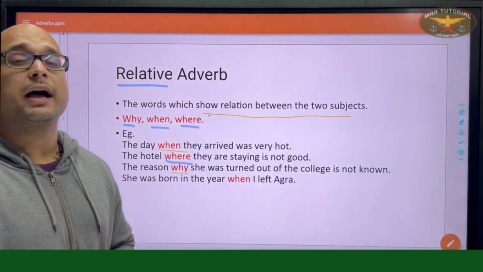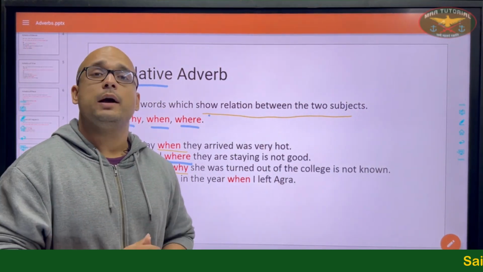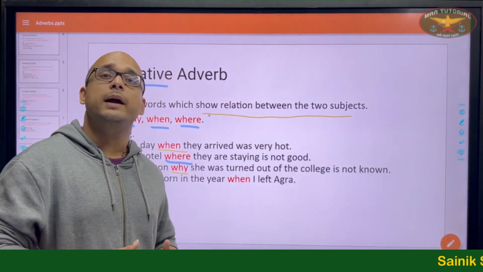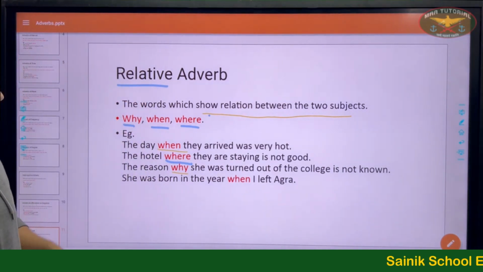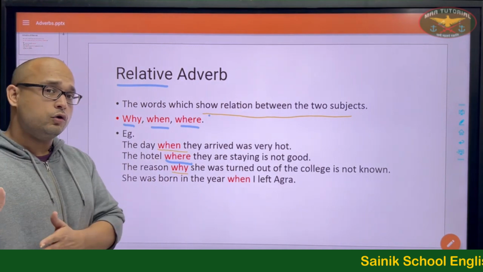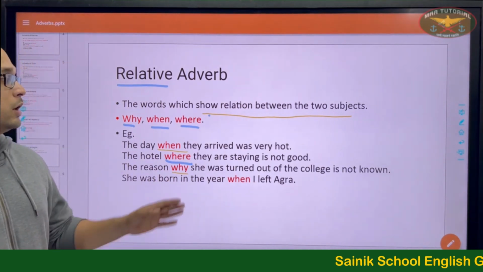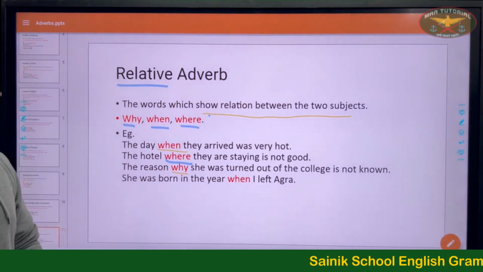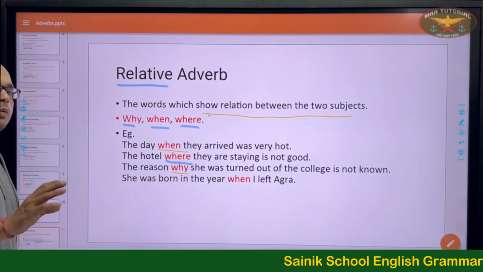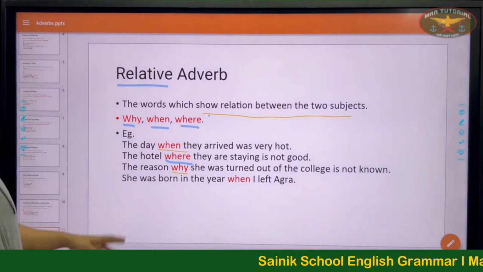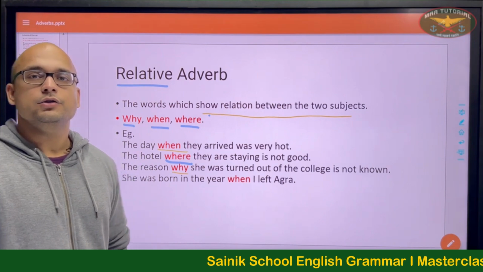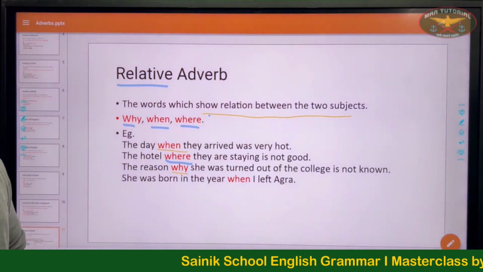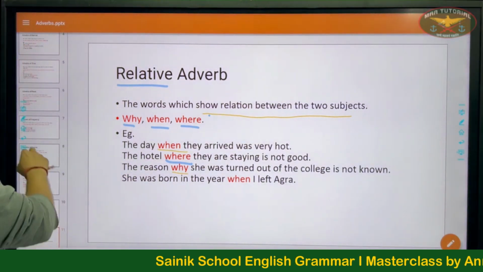She was a good student perhaps. She scored well perhaps. The interview also went well, she thought. But we do not know why she wasn't chosen. The reason why she was turned out of the college is not known. Turned out of the college, not accepted. She was born in the year when I left Agra. So she was born in the same year, the year that I left Agra.